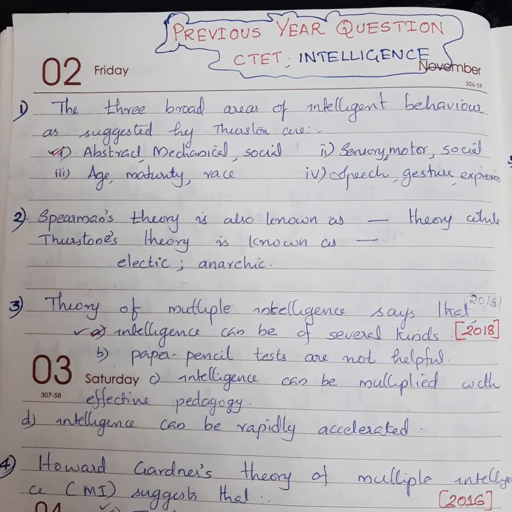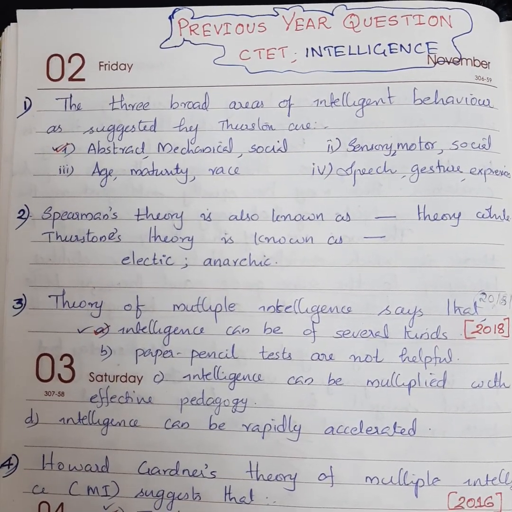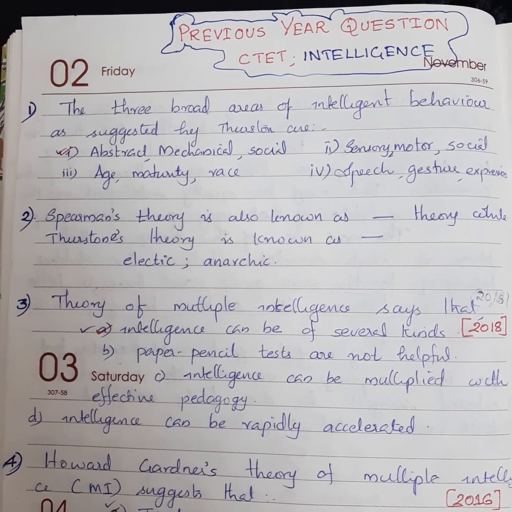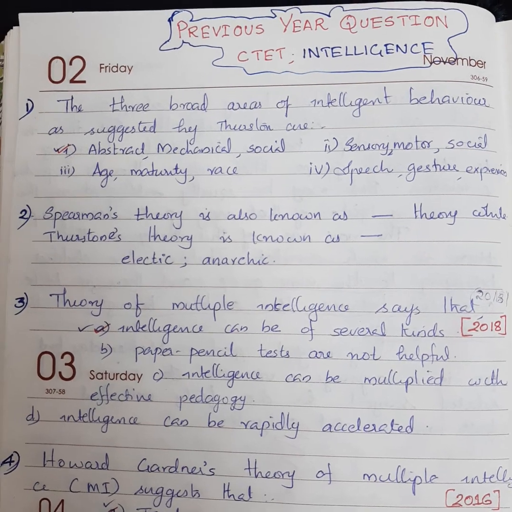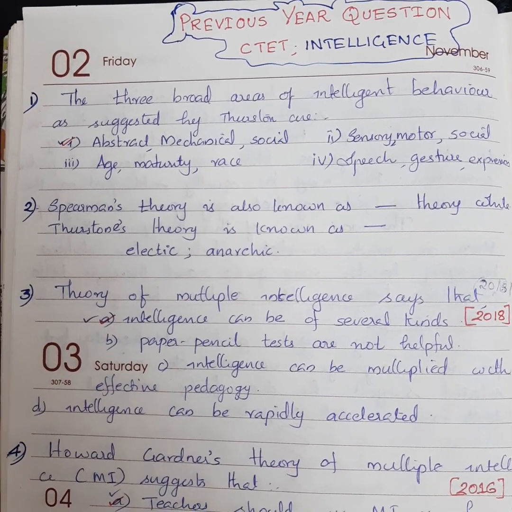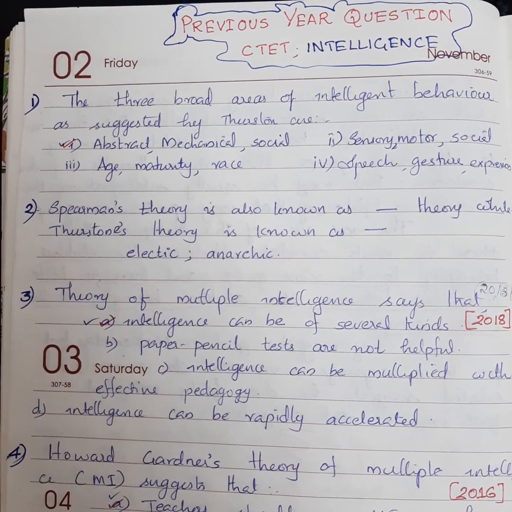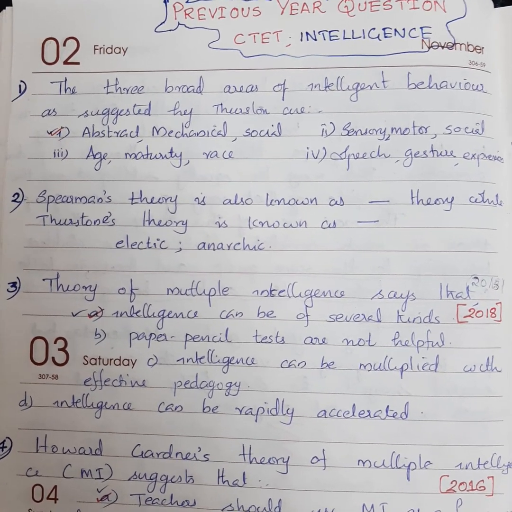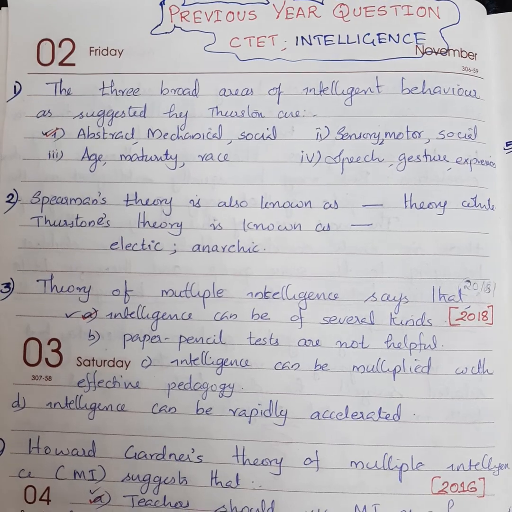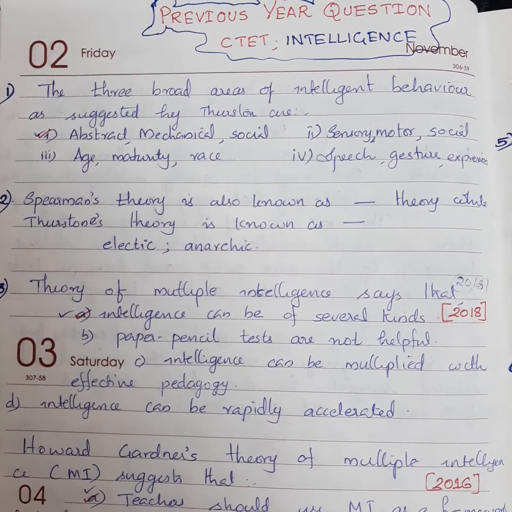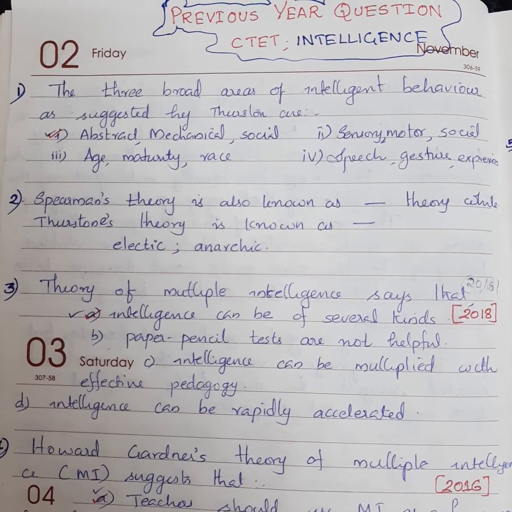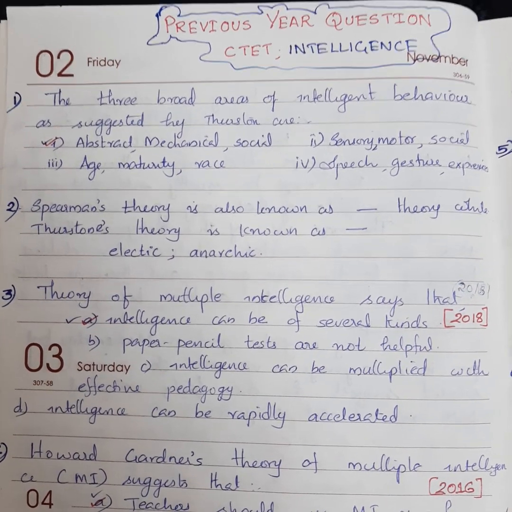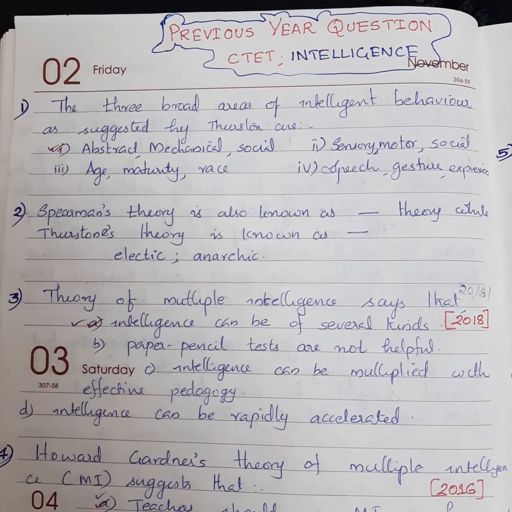The first question is, the three broad areas of intelligence behavior as suggested by Thurston are. This question is from Thurston's theory of intelligence, that is group factor theory. There are four options given. First option, abstract, mechanical, social. Second one is sensory, motor, social.